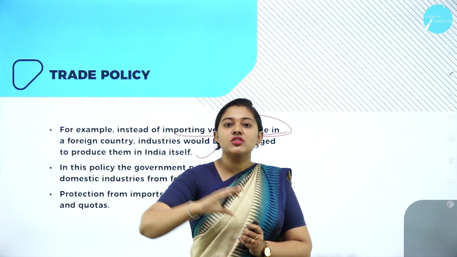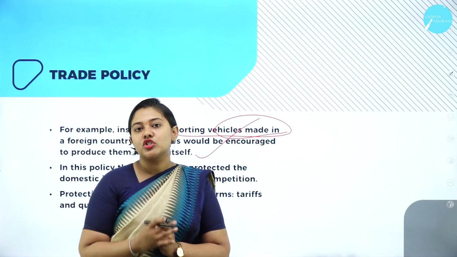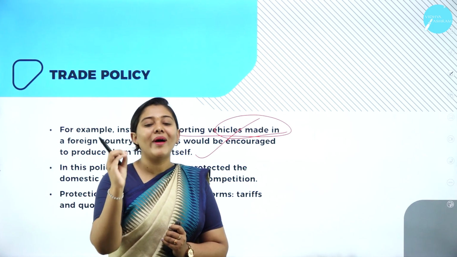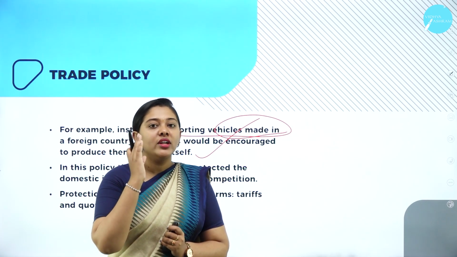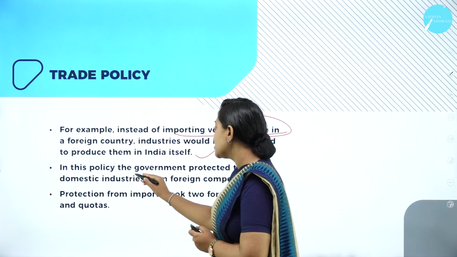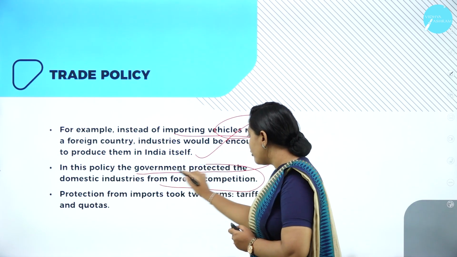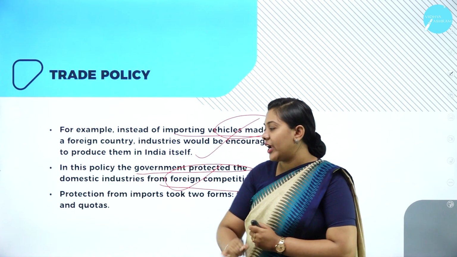We can set up an industry and encourage our Indians themselves to manufacture the vehicles, and let us motivate our people only to buy the domestic products. So this is called import substitution. In this policy, the government protected the domestic industry from foreign competition. How? By increasing the tax rate.